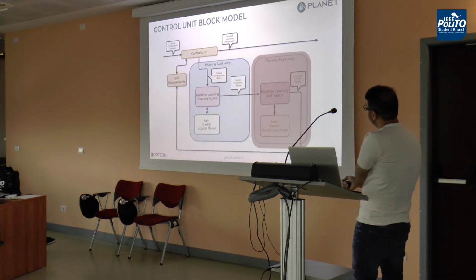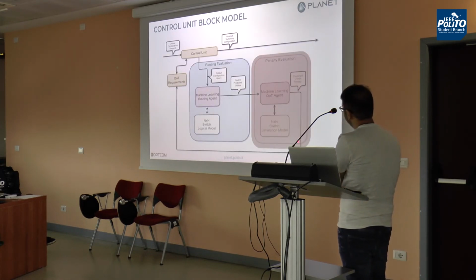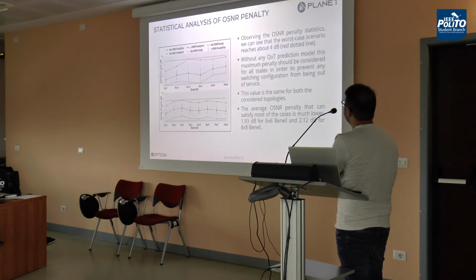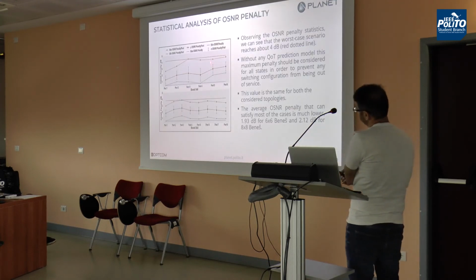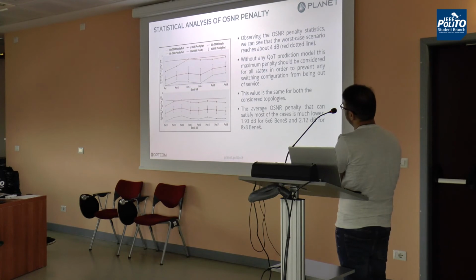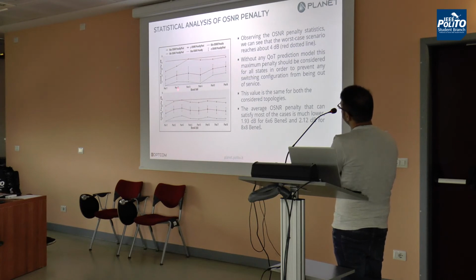So now let's explain the penalty evaluation module. Here are the statistics, which is the OSNR penalty against different ports. We consider the Benes 6 cross 6 and Benes 8 cross 8 for simplicity. These are the 6 ports for Benes 6 cross 6, and these are the different OSNR penalties gained against the data set.